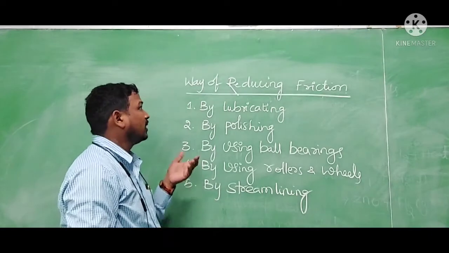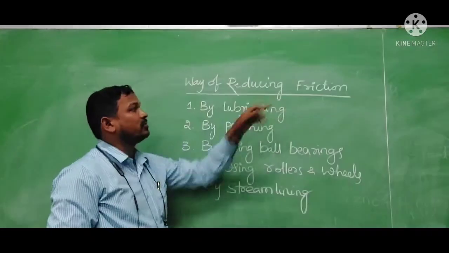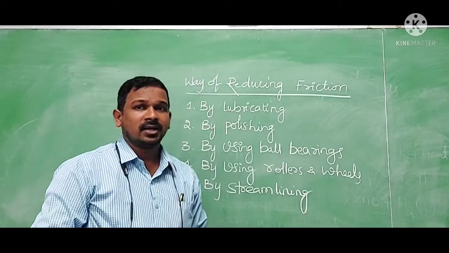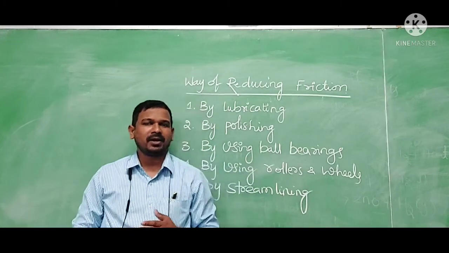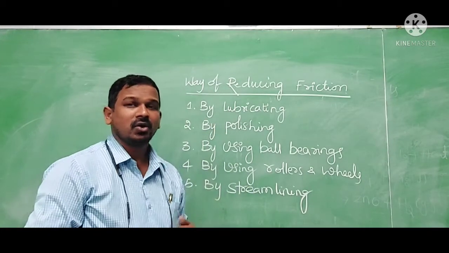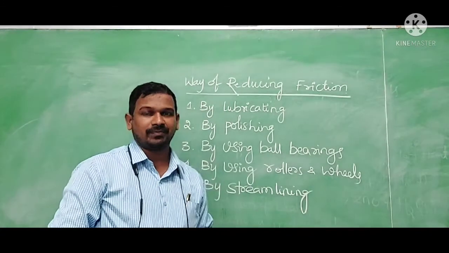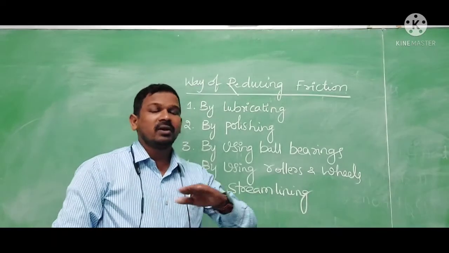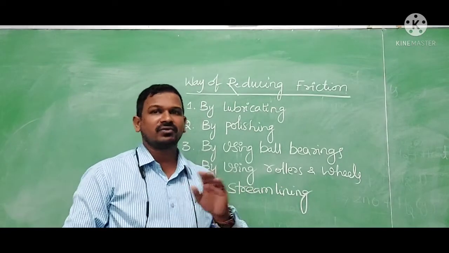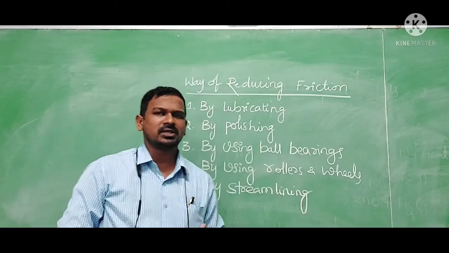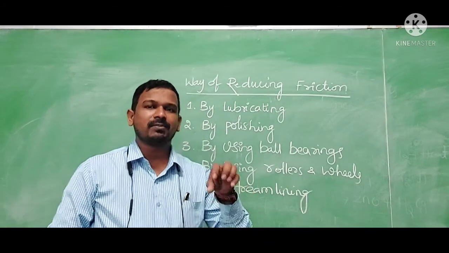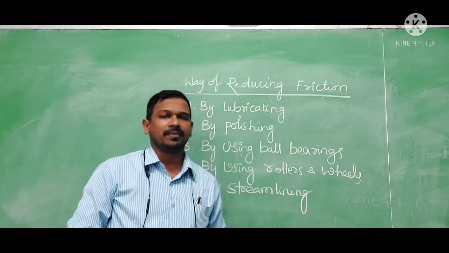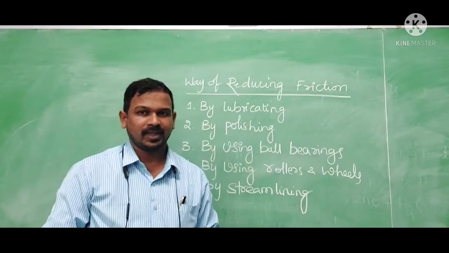Now we are going to discuss ways of reducing the friction. How are we going to reduce the friction? First one is by lubricating. As you know, grease and oils are applied in machinery parts or in vehicles. Why are we applying them? To reduce the friction. These lubricants form a layer over the rough surface and create a smooth surface so that we can reduce the friction. Even if you observe carom boards, they sprinkle some powder so that the coins and the board have a layer between them so the coin can move easily.